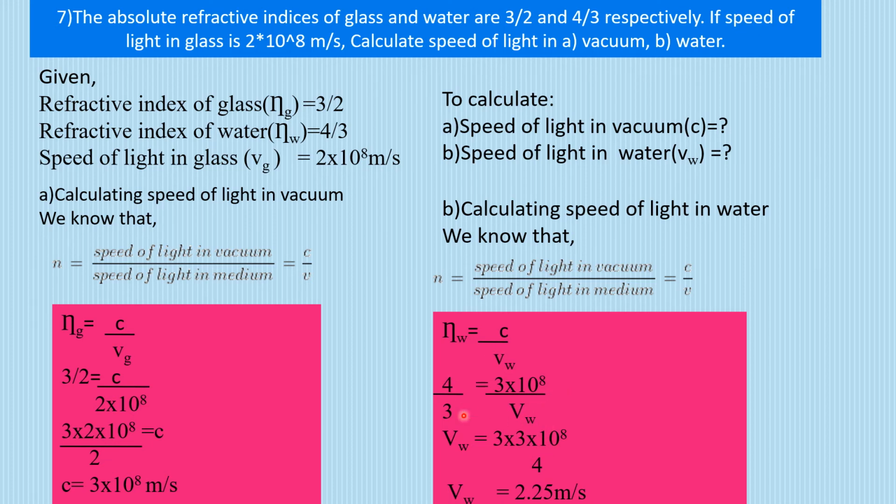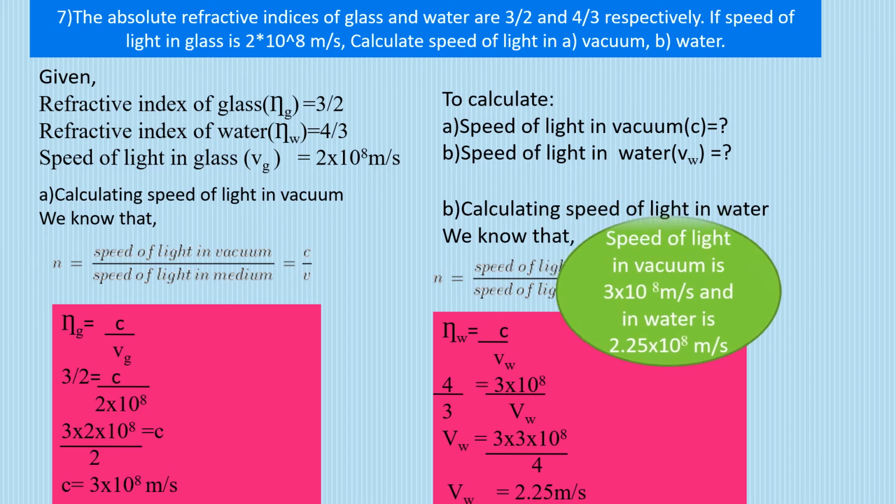So how much will Vw be? 3 into 3 into 10 raised to power 8 upon 4. We cross multiply because we have to calculate Vw, speed of light in water, that should be in the numerator, and the rest everything should be on the other side. So what is in the numerator goes to the denominator, and what is in the denominator comes in the numerator. Once you solve this, it will come out to be 2.25 meter per second.